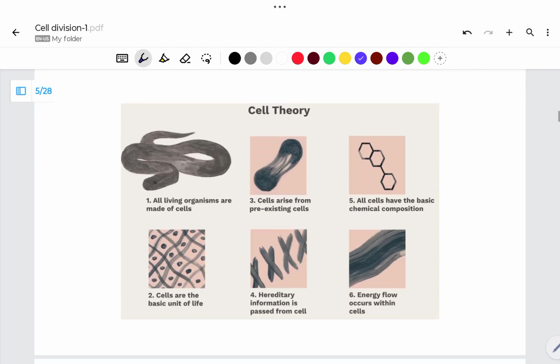Cell theory also suggests that all living organisms are made up of cells. So every organism has cells inside it.